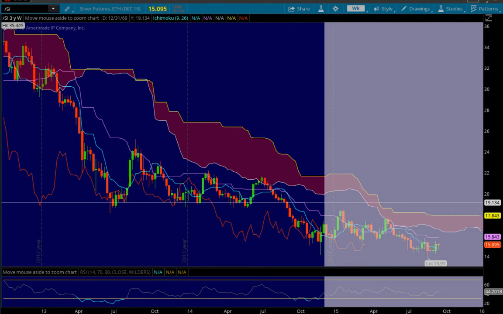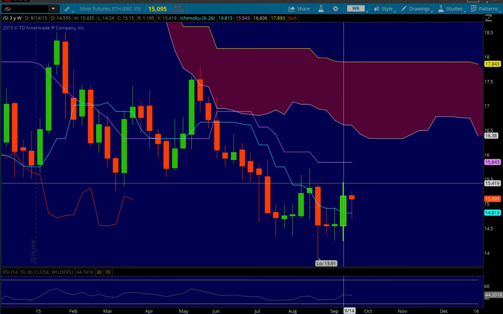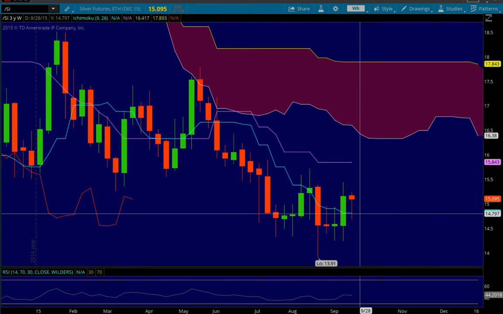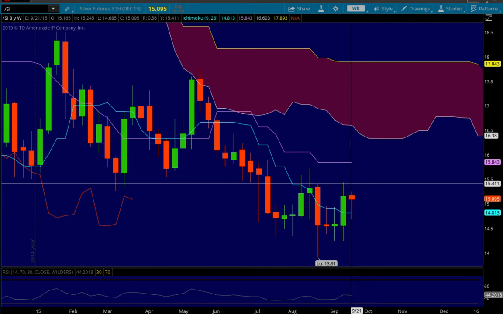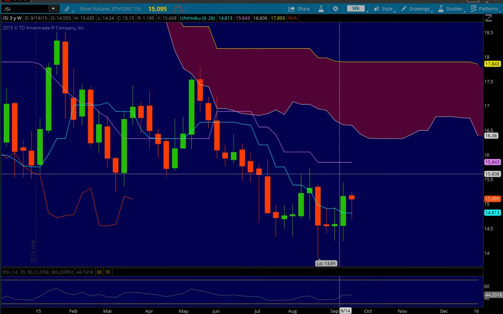But let me zoom in. This is a bullish hammer type candle, even though it's a red candle. It is an inside candle in that it didn't make a higher high, but it did make a higher low. It did close above the Tenkan-sen, so there is a potential for price to move higher and maybe retest the highs of last week's candle, around 15.41 thereabouts. There's also this other candle from a few weeks ago, and it could even potentially go higher to this horizontal support turned resistance area, which is around 15.63.